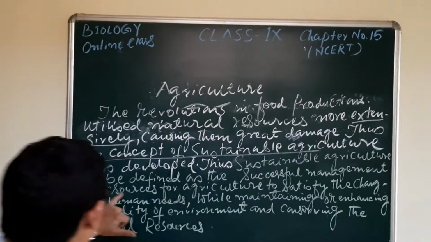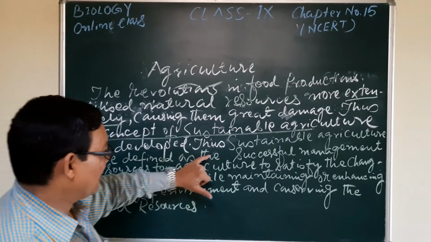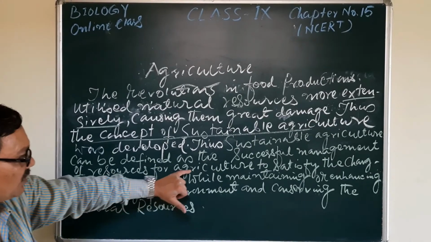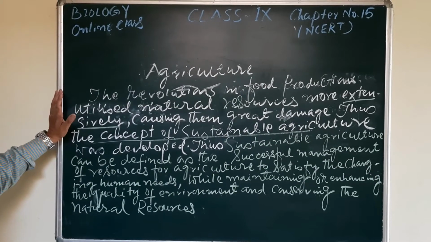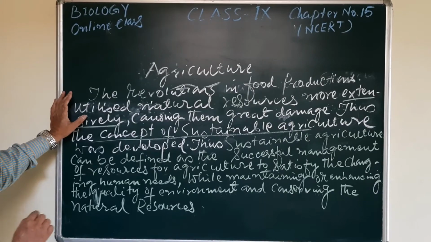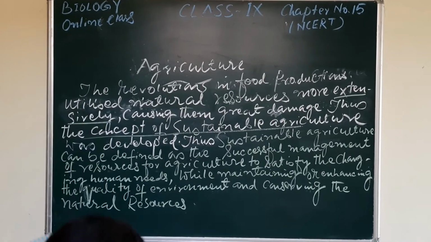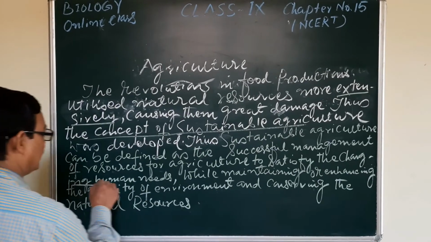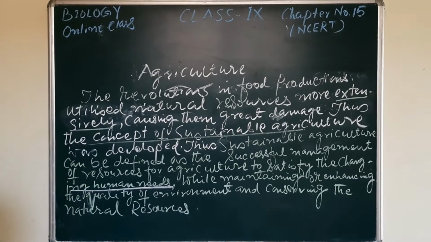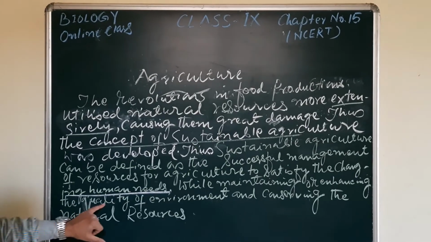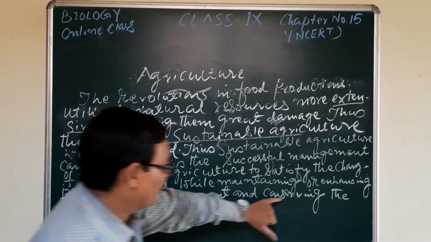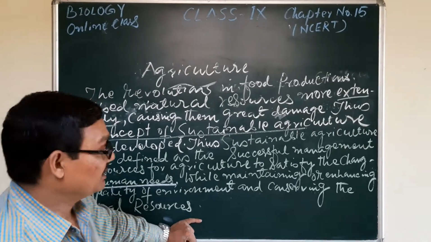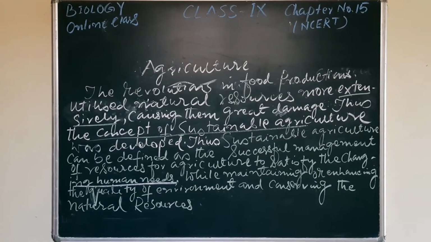Sustainable agriculture can be defined as the successful management of resources for agriculture to satisfy the changing human needs while maintaining or enhancing the quality of environment and conserving the natural resources. This is the sustainable agriculture.